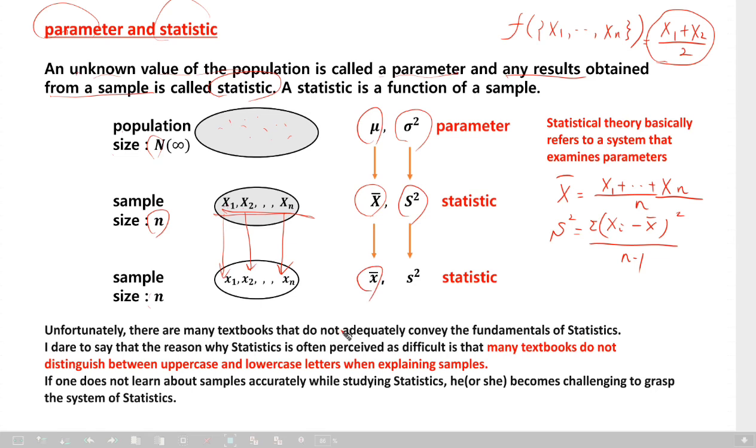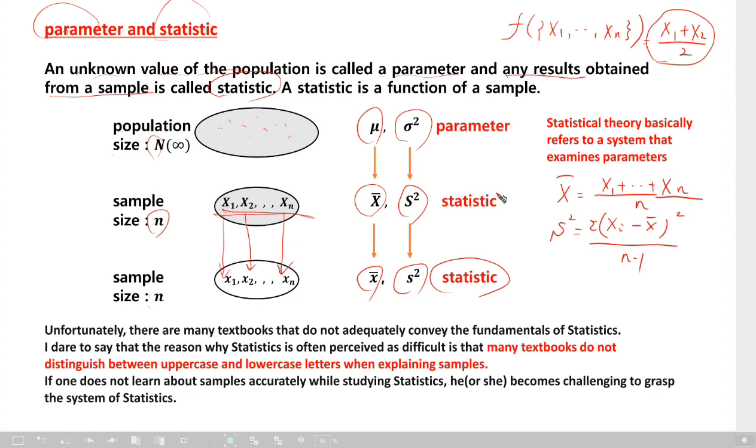Small x bar is a calculated number. We call them also statistics. You get it? I hope you understand briefly this kind of thing about the sample and the terminology, parameter,